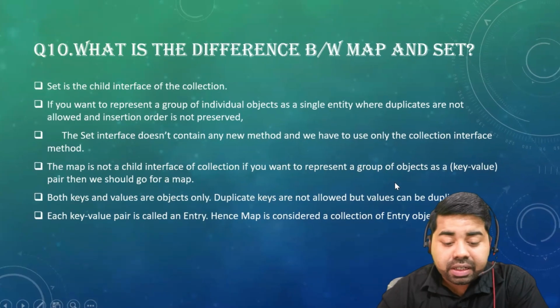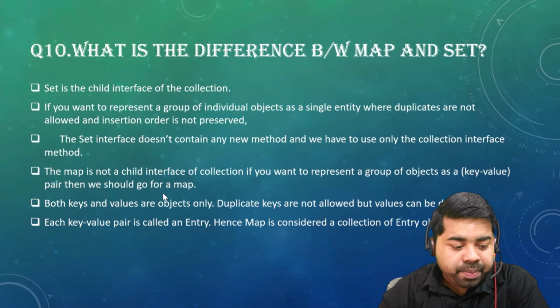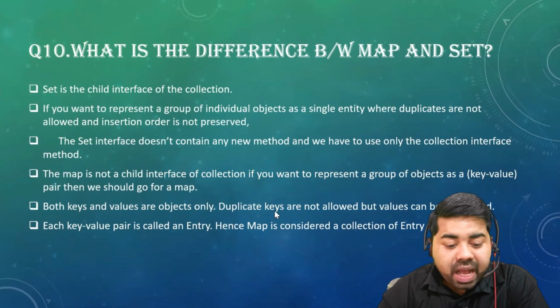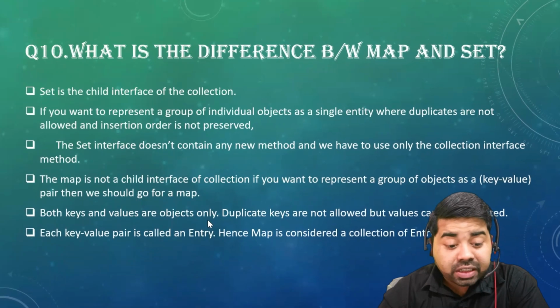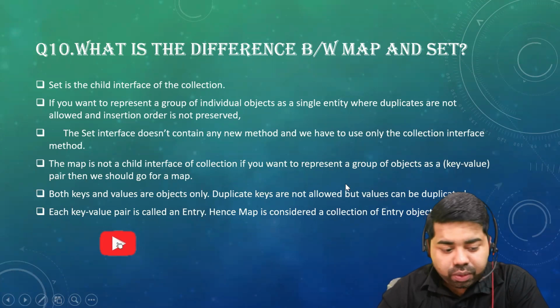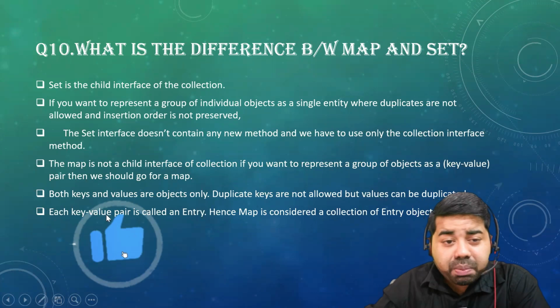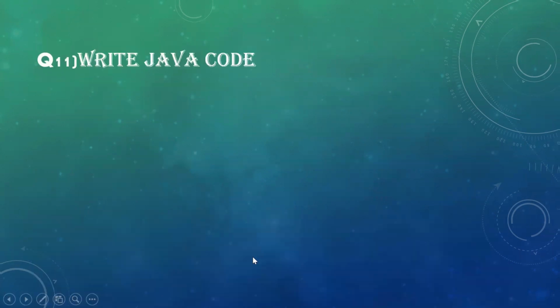If you want to represent a group of objects in the key value pair, then we should go for map. So key will behave like a set where duplicates are not allowed, and value will behave like a list where we can store the duplicates, and each key value pair is called an entry. Okay, so I have shown you the hierarchy here, right?